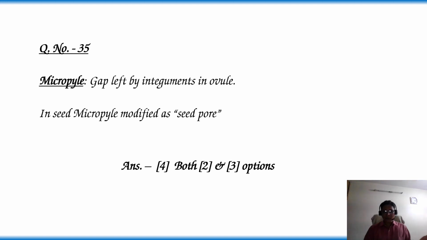Then the option is 4, that is, in both ovule as well as in seed, micropyle occurs because the ovule is later modified as a seed. So we can observe micropyle in the ovule, as well as a seed pore in the seed. Hence the answer is option 4.